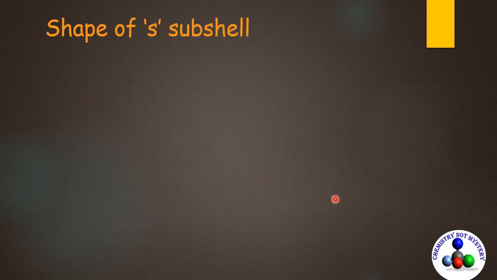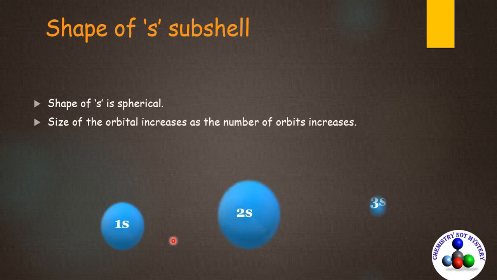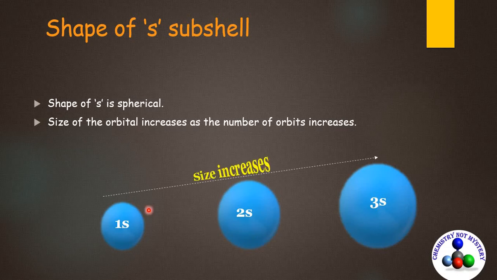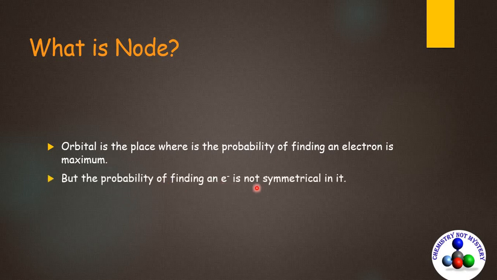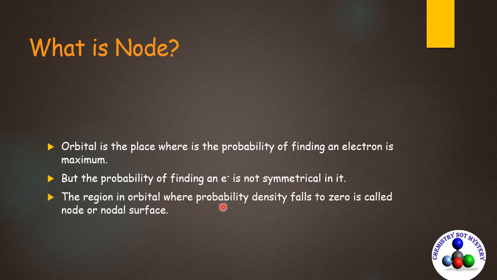The shape of the s orbital is spherical. The size of an orbital increases as the number of orbits increases. As you can see here, 2s is bigger than 1s and 3s is bigger than 2s. An orbital is the place where the probability of finding an electron is maximum, but the probability of finding an electron is not symmetrical in it. The region in an orbital where probability density falls to 0 is called a node or nodal surface.